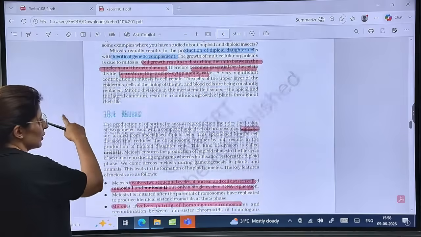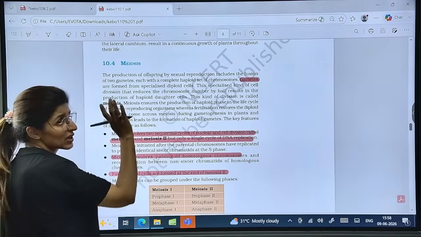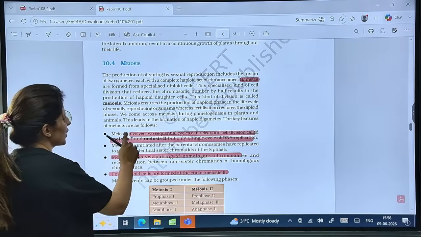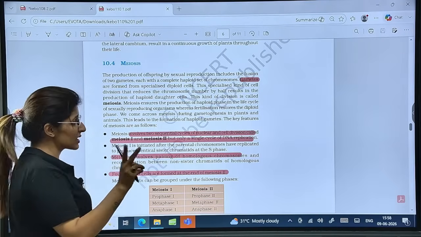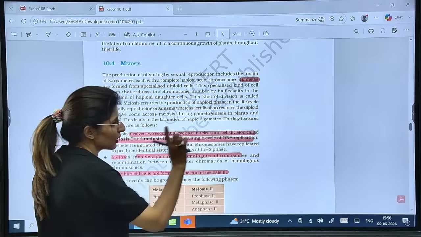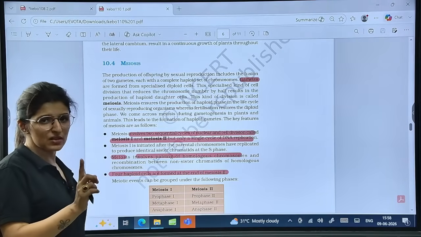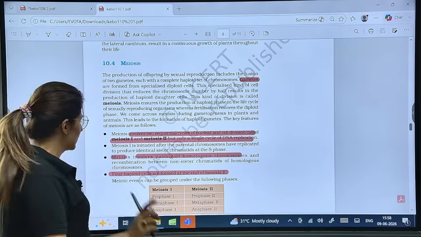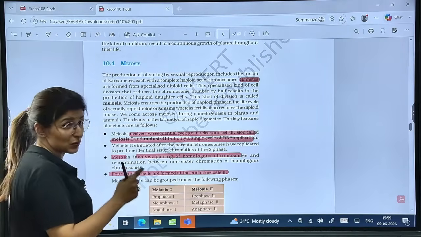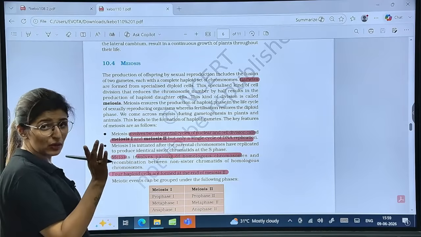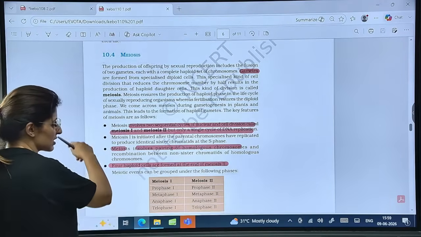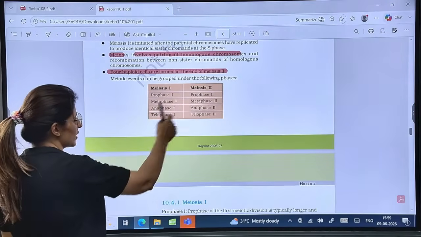Is that clear? Then talking about meiosis, majorly seen in gamete formation in diploid organisms, right? It occurs in two sequential cycles, meiosis 1 and meiosis 2, but with a single cycle of DNA replication. So interphase is one only. Is that clear? Then meiosis involves pairing of homologous chromosomes. Now this did not occur in mitosis. Clear? Four haploid cells are formed at the end of meiosis 2. So meiosis 1 and meiosis 2.